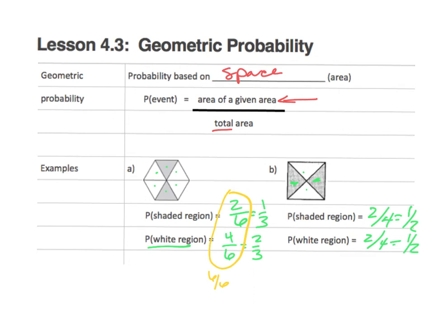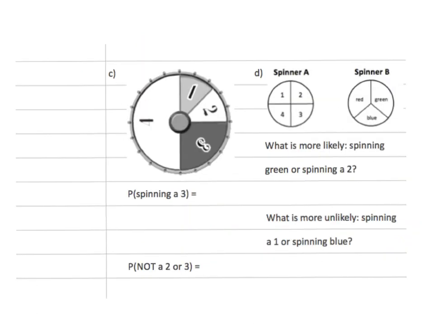Again, we're just looking at the space. What about if they're not the exact same? Take a look at C. 4 is much bigger, okay? So what is the probability of spinning a 3? If you look, this space right here is 1/4 of the whole circle. How about spinning not a 2 or a 3? Again, not this, but the rest of this would be 3/4.